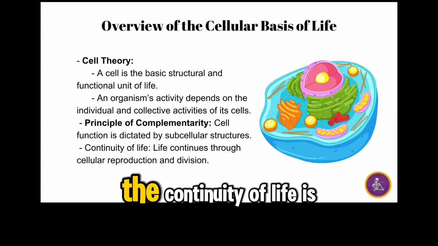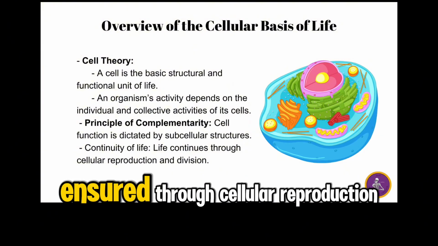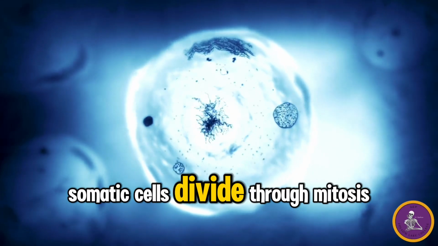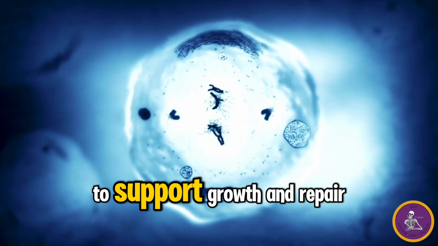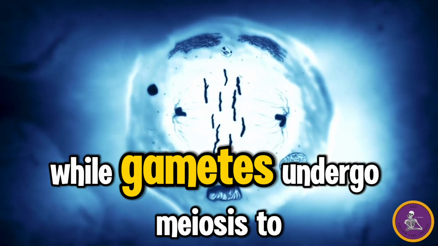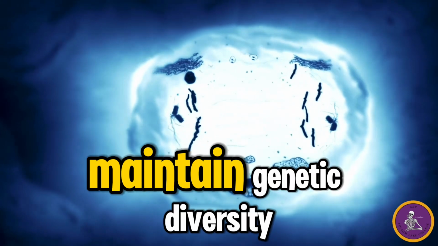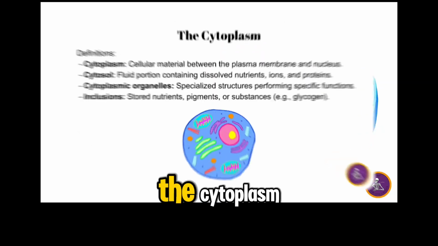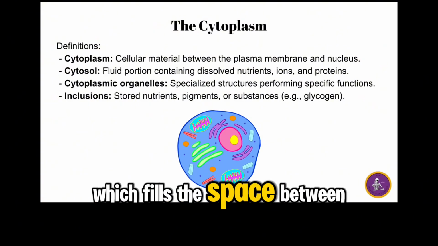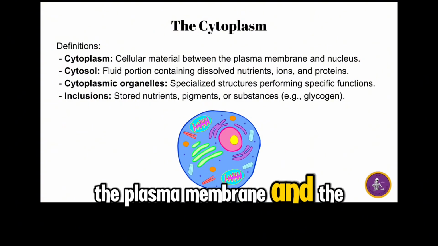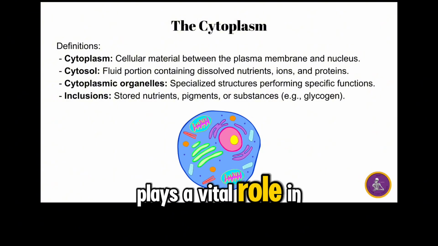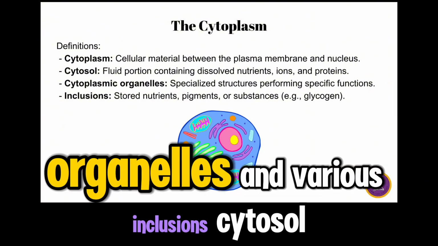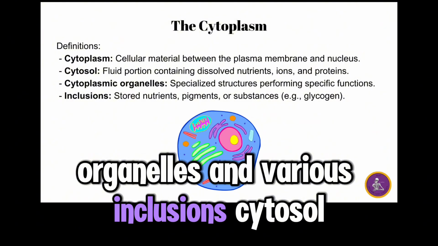life. Furthermore, the continuity of life is ensured through cellular reproduction and division. Somatic cells divide through mitosis to support growth and repair, while gametes undergo meiosis to maintain genetic diversity in sexually reproducing organisms. The cytoplasm, which fills the space between the plasma membrane and the nucleus, plays a vital role in cellular function. It consists of cytosol, organelles, and various inclusions.